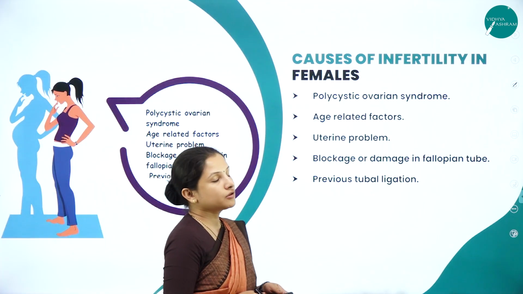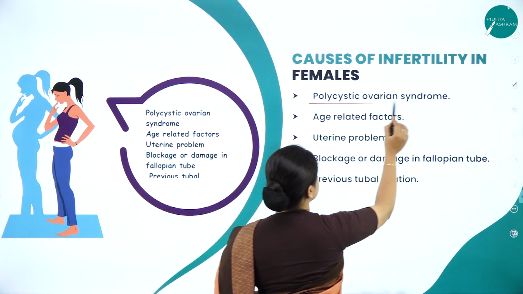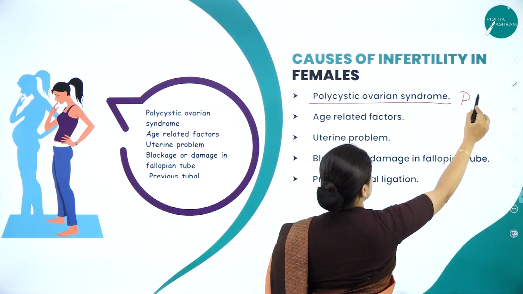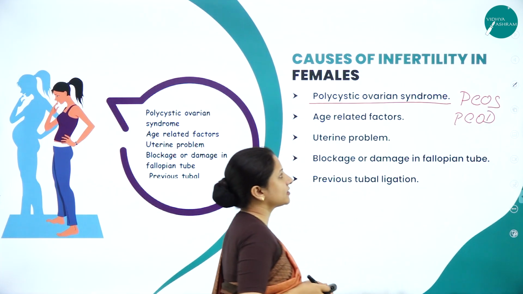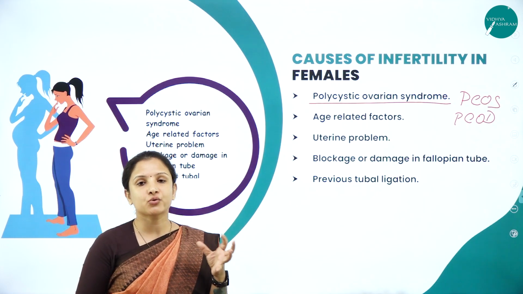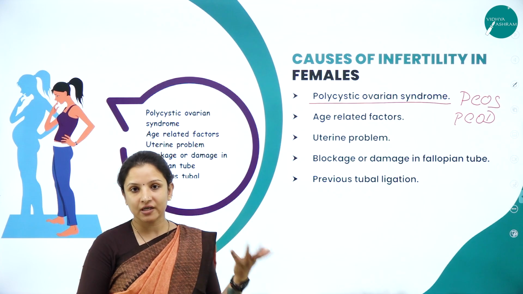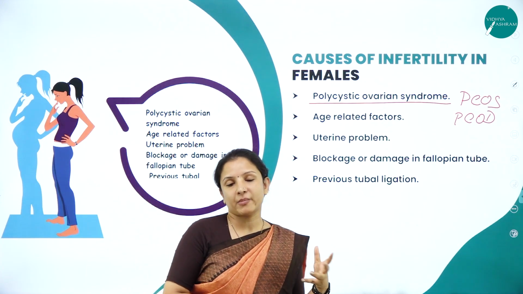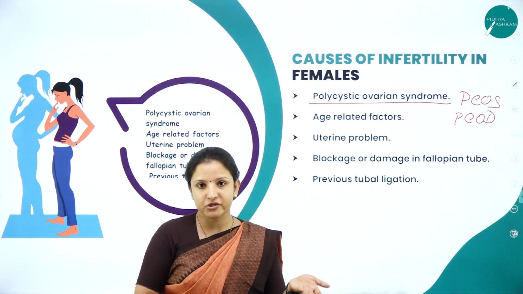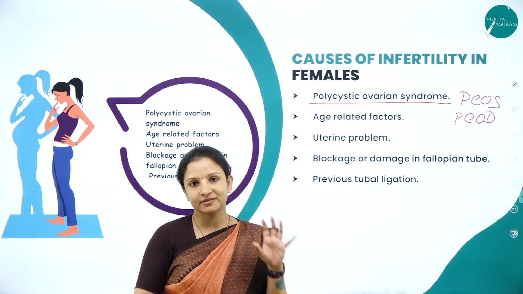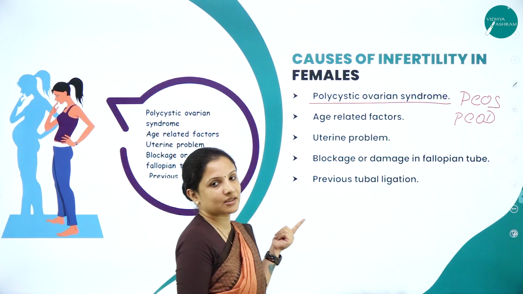Next, talking about the causes of infertility in female. One is polycystic ovarian syndrome, which we often call PCOS, or PCOD. All these are nothing but small cysts that start to develop on the ovary. These cysts will prevent the maturation of the follicles. These cysts are the follicles which have not matured at all, they remain there and form the cyst. So when mature ova is not produced, it is one of the reasons for infertility.